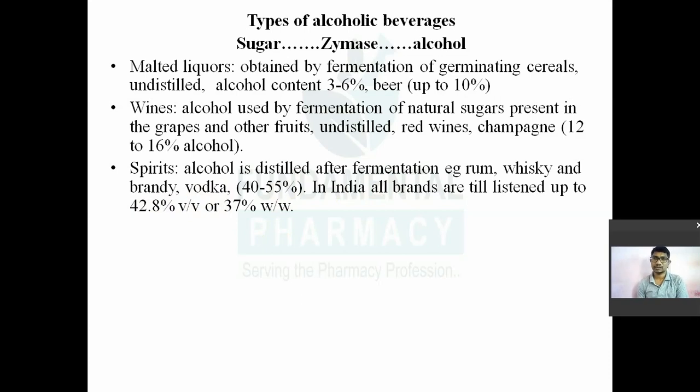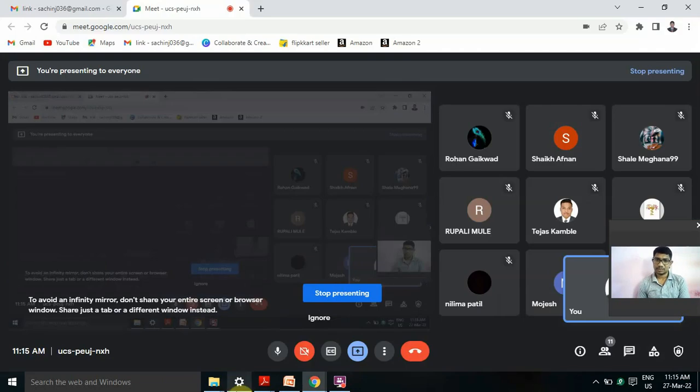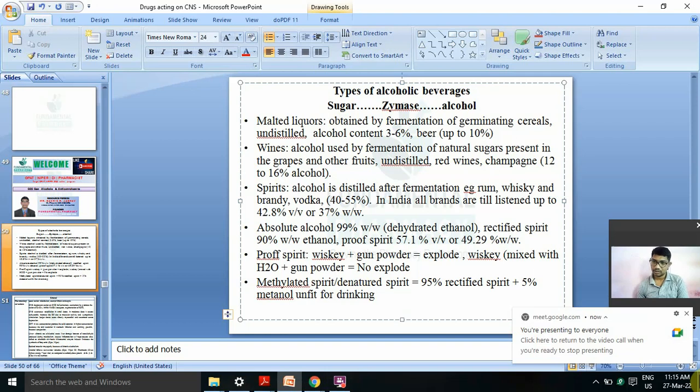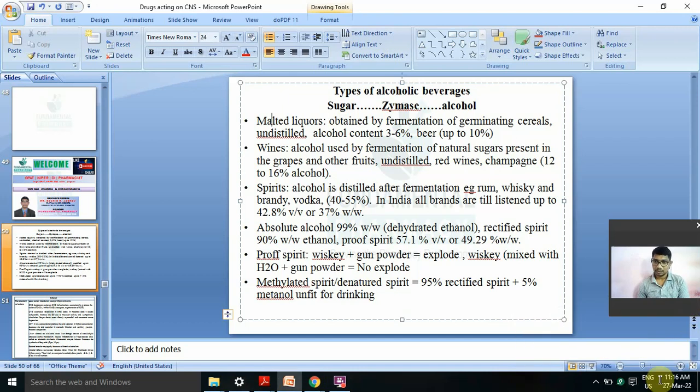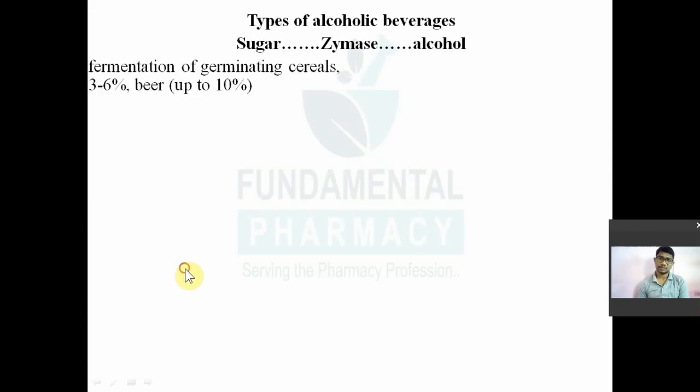But whatever beverages you are getting in the market, whatever the brands, that may be either Royal Stag or Imperial Brew or any other. I will not list all the brands, otherwise you will doubt me. That is nothing but the spirits. So the basic difference is that the spirits are distilled when there is a completion of your fermentation, and the alcohol from wine is not distilled off. Alcohol from malted liquor also is not distilled off. That is the basic difference.